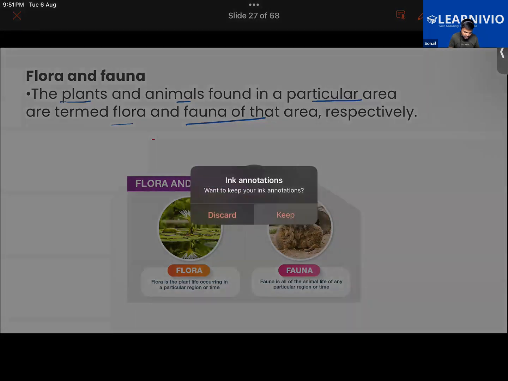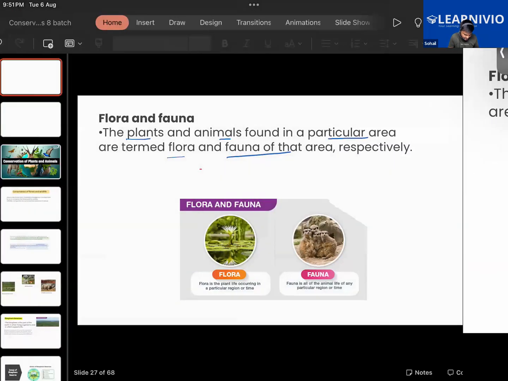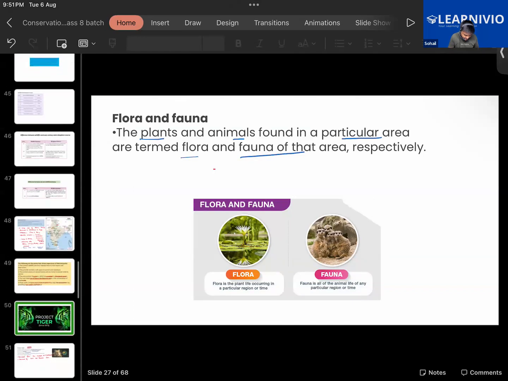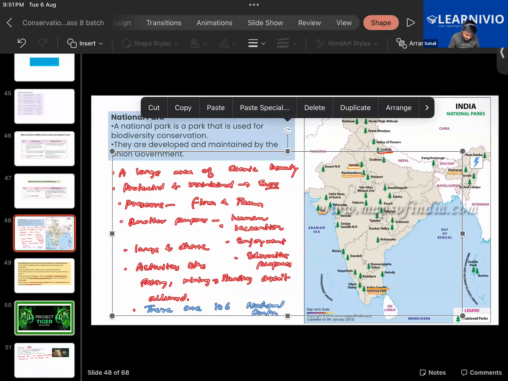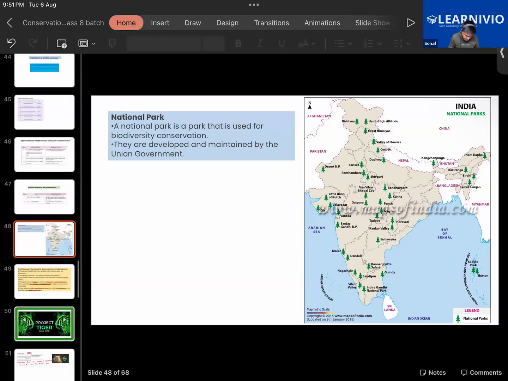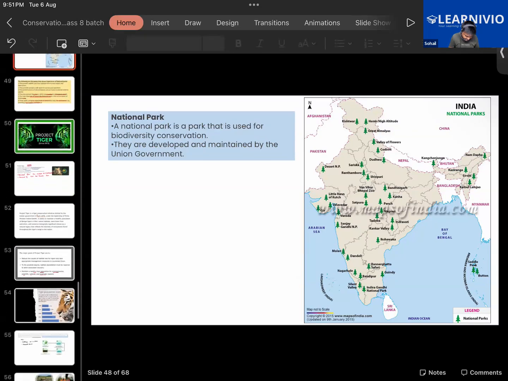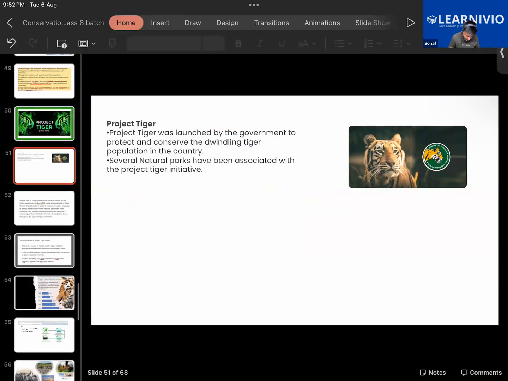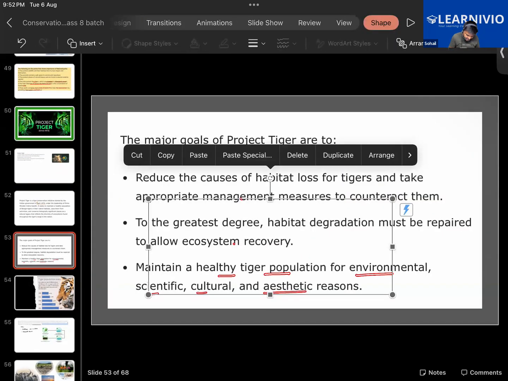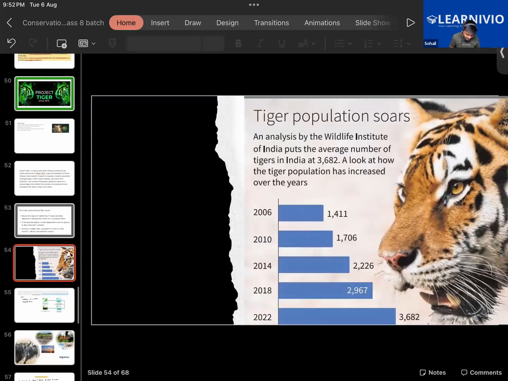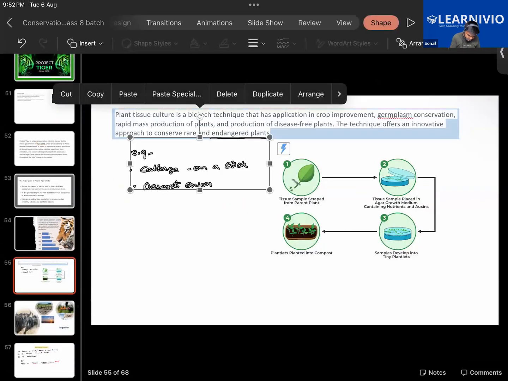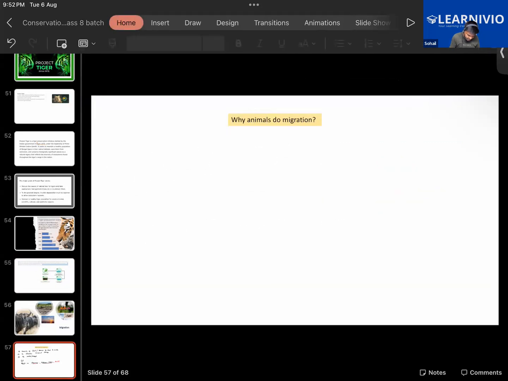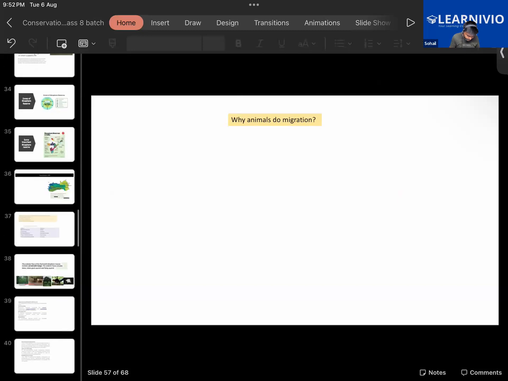Furthermore, we are going to learn about other topics like what is flora, what is fauna, and after having learned about these things, we would be learning about different kinds of reserved areas in the class. Okay, let me just clear some of the overwritings from the previous classes. Have you guys heard of these terms flora and fauna before? Yes, sir. Okay, can you tell me what is flora and what is fauna?